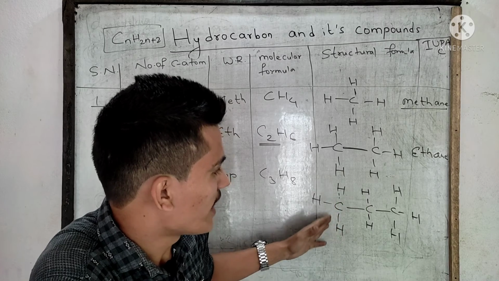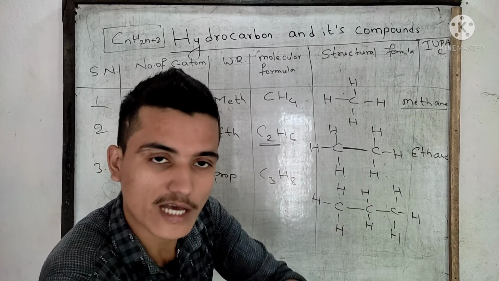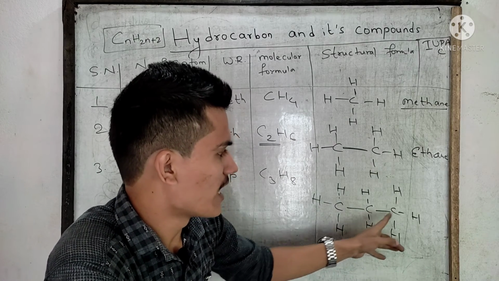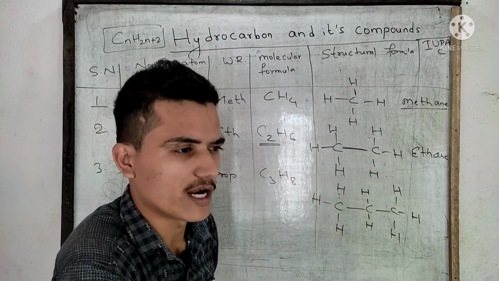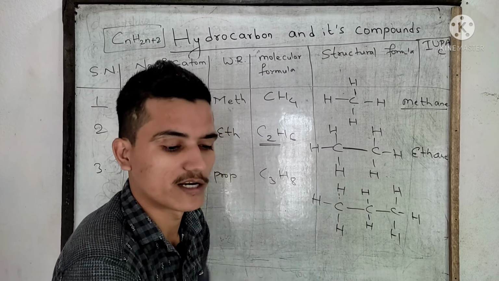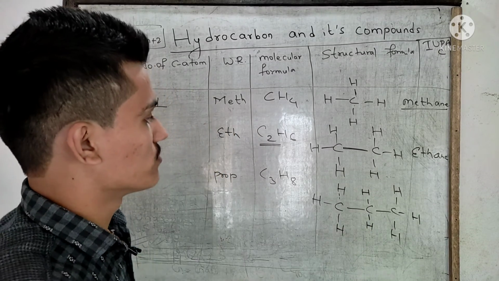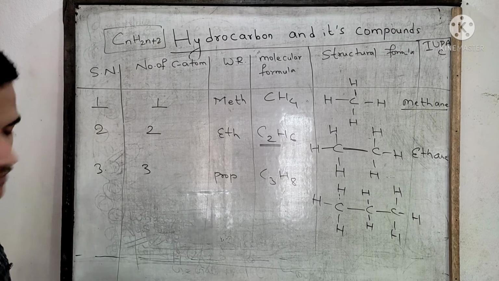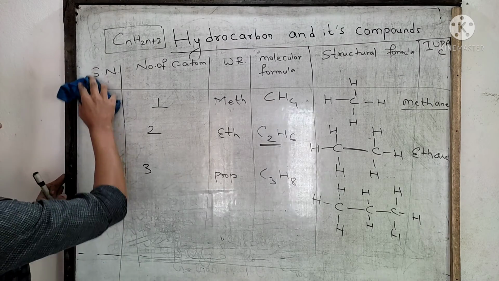Terminal carbon has 3 hydrogens. Always, terminal carbon has 3 hydrogens, and the carbon atoms inside, between the terminal atoms, have only 2 hydrogen atoms. Okay. This is a trick you can remember.